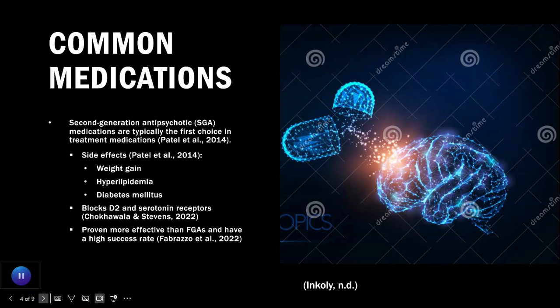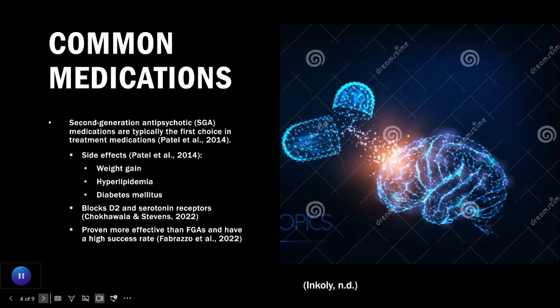Second-generation antipsychotic medications have been found to be more effective in treating those with schizophrenia, therefore making them the typical first choice in treatment medications. These medications work by blocking the D2 and serotonin receptors, which provide control to symptoms in the patient more effectively than other antipsychotic medications.